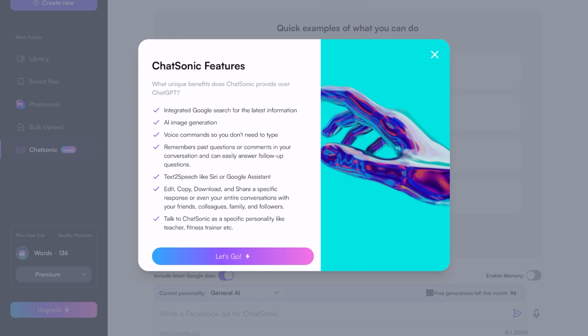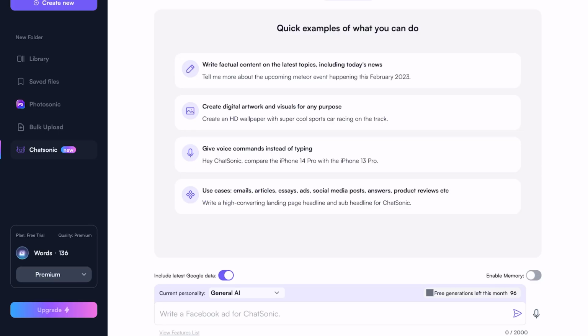Text to speech, so it says like Siri or Google Assistant, edit, copy, download, and so on. Talk to ChatSonic as a specific person like a teacher, fitness trainer, etc. Okay, that sounds very good. So let's try it out. There are some examples here, right? Some content here, and it tells us that it is the latest data from February 2023. They create a digital image, GIF, voice command, and use cases like email, articles, and so on.